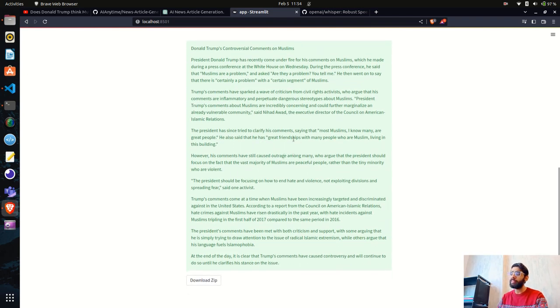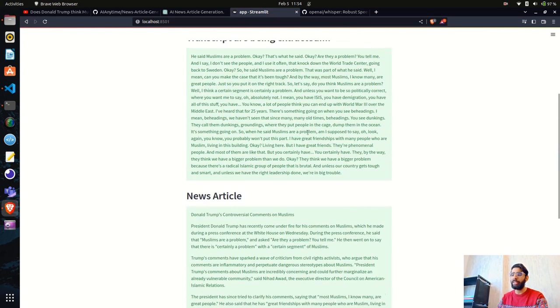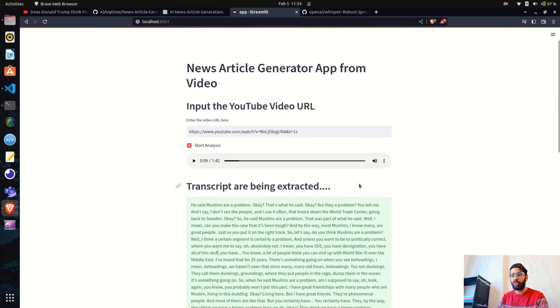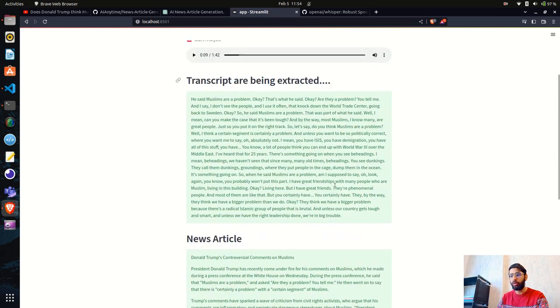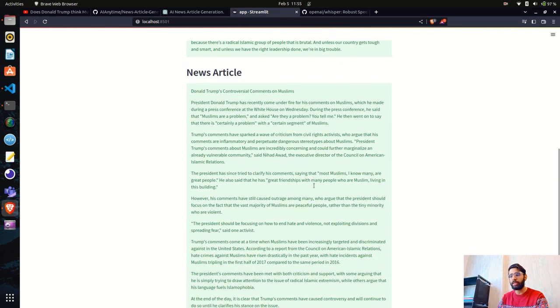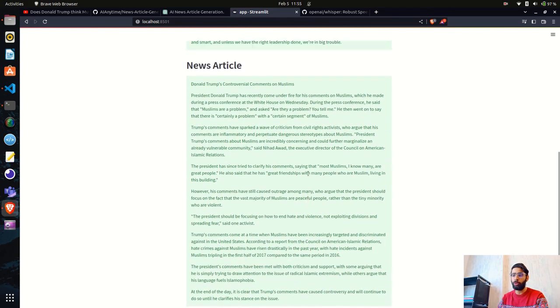completely. Now what you guys can do here, you can also extend this application. You can add a summary function, add a word cloud function, and create a good application. You can create a SaaS product out of it. It all depends on you how you want to take this forward.